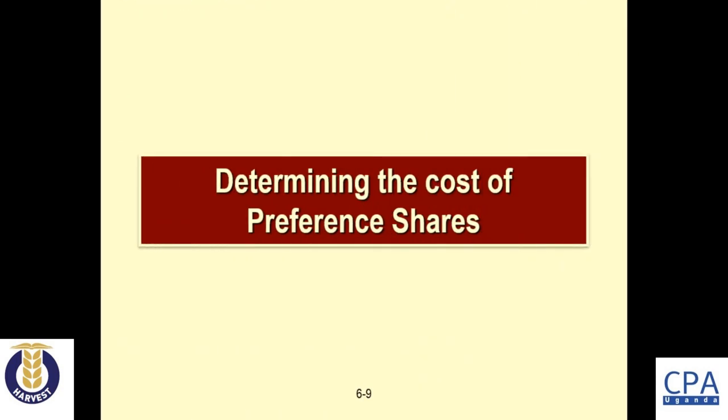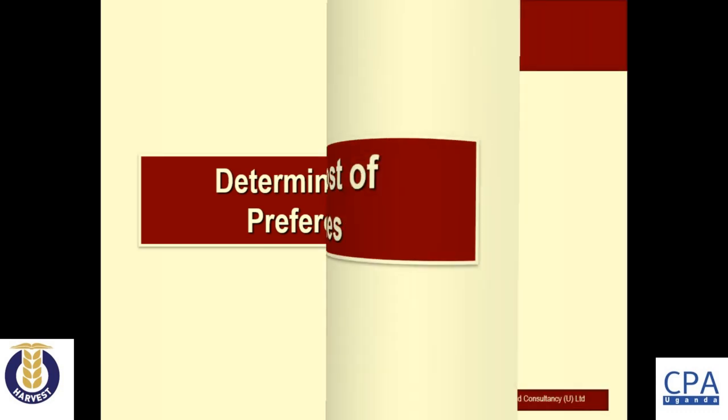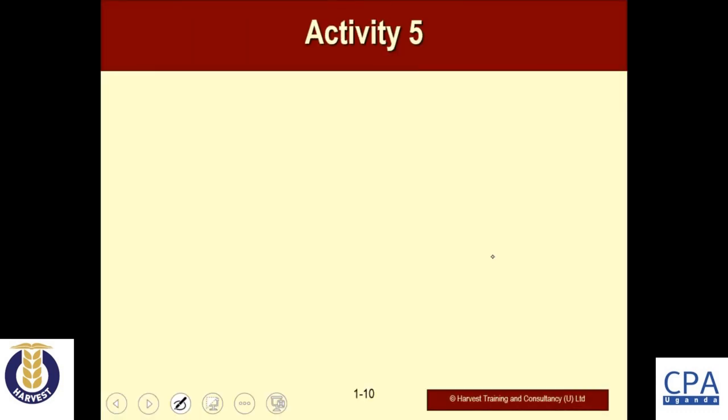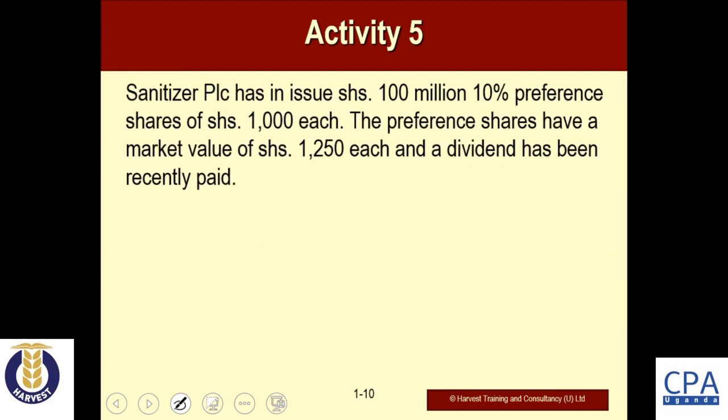So how do we determine the cost of preference shares? We are going to review this activity question, activity 5. Of course, we have already covered activities 1, 2, 3, and 4. Here we bring in activity number 5, in which we have our company Sanitizer PLC, which has in issue 100 million 10% preference shares of 1,000 each.